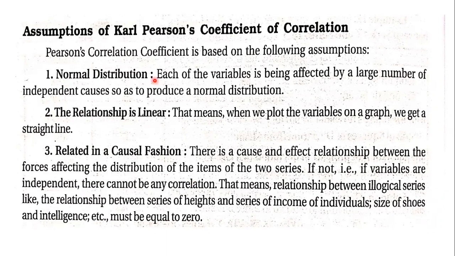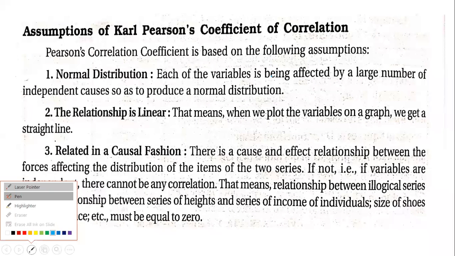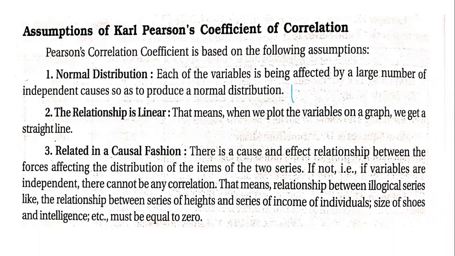Each of the variables is being affected by a large number of independent causes so as to produce a normal distribution. Now, if you see the analyzing part that we did, the bandwidth which we took all the time, we said that one part is +1, the other part is -1, and you'll have a central value being 0. So if your bell-shaped curve is directly at the center, it's a normal distribution curve.